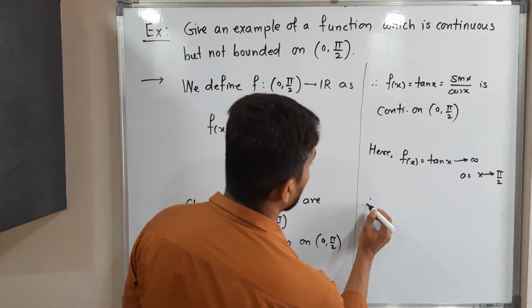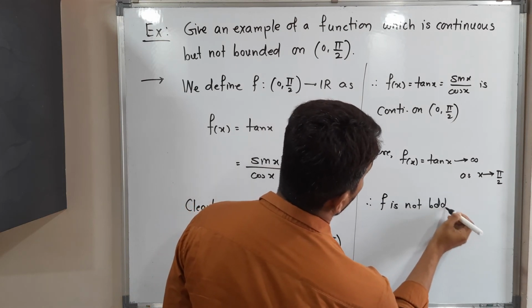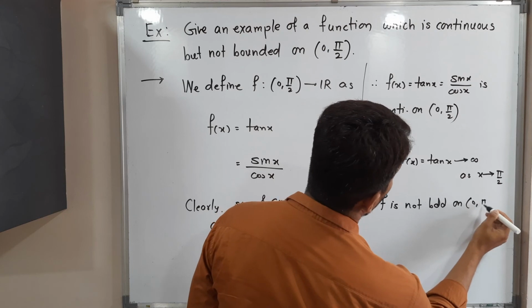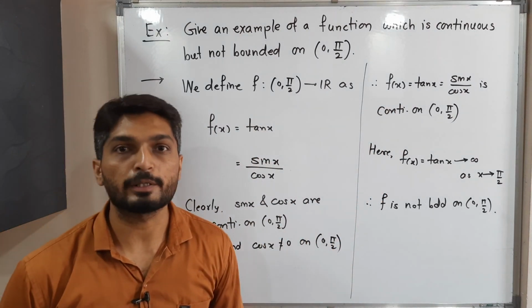Therefore f is not bounded on this interval 0, pi by 2. Understood? So therefore we got a function which is continuous but not bounded.